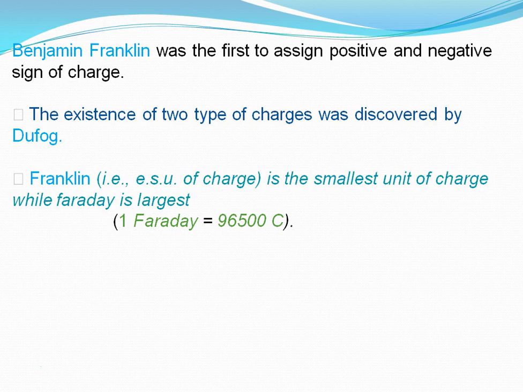First is that Benjamin Franklin was the first to assign positive and negative sign of charge. Second, the existence of the two types of charge was discovered by Dufour. The smallest unit of charge is a Franklin and the largest unit of charge is Faraday. Sometimes it can be asked what is the relation between Faraday and coulombs. You should be able to give the reply: 1 Faraday equals 96500 coulombs.